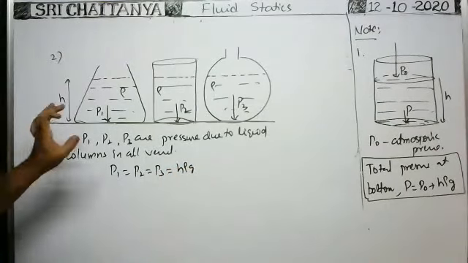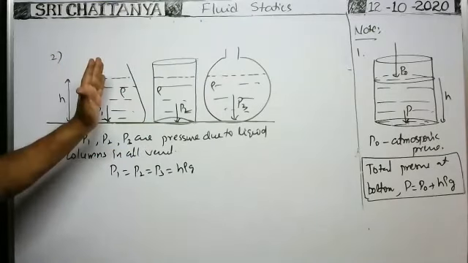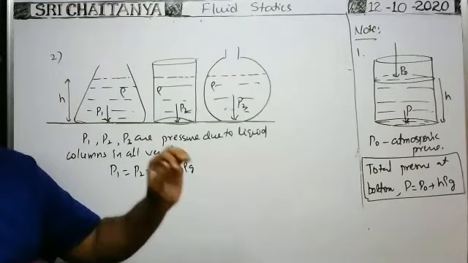That means pressure depends on the vertical height of the liquid column only. It does not depend on the shape of the container in which it lies. This is called hydrostatic paradox.